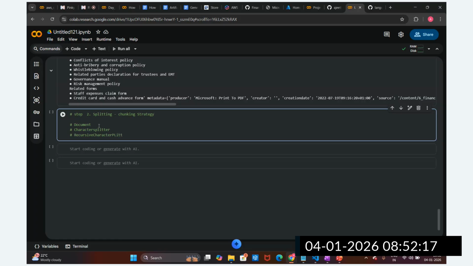So these are the different splitters, guys: recursive character, document, text splitter.